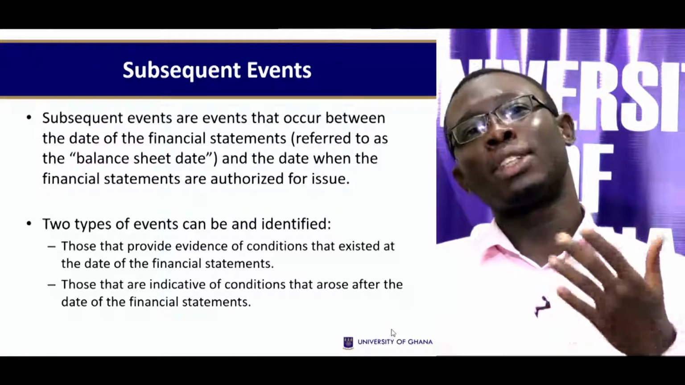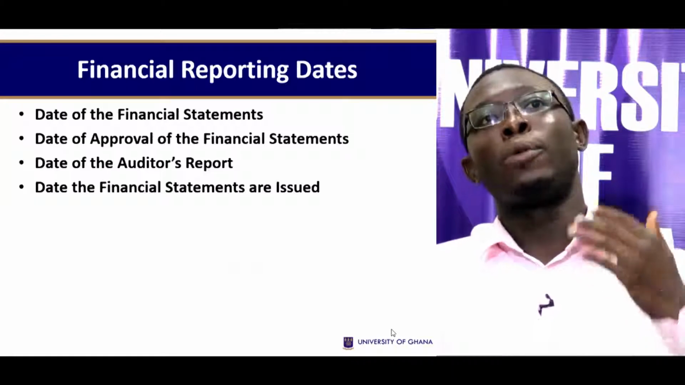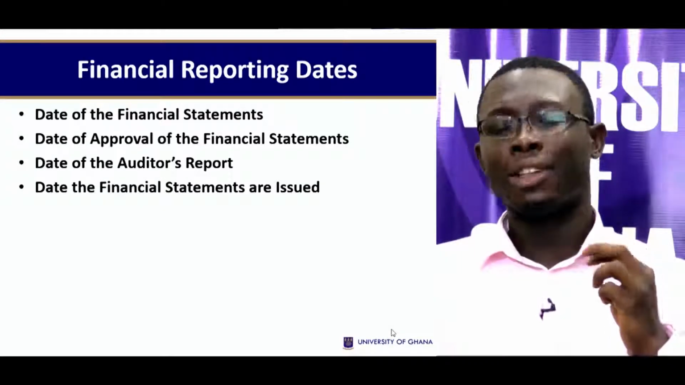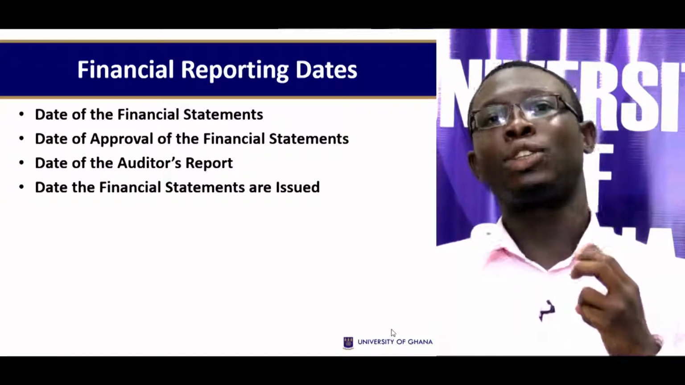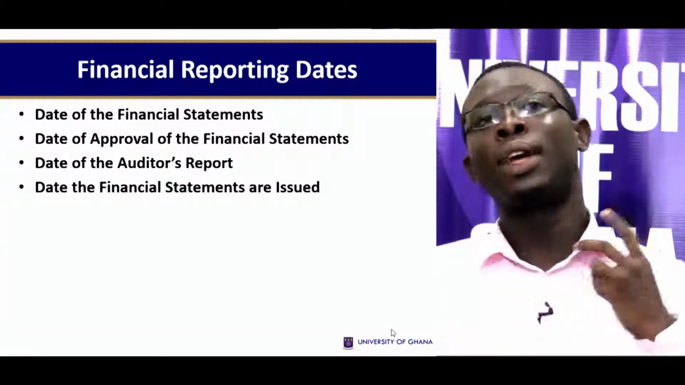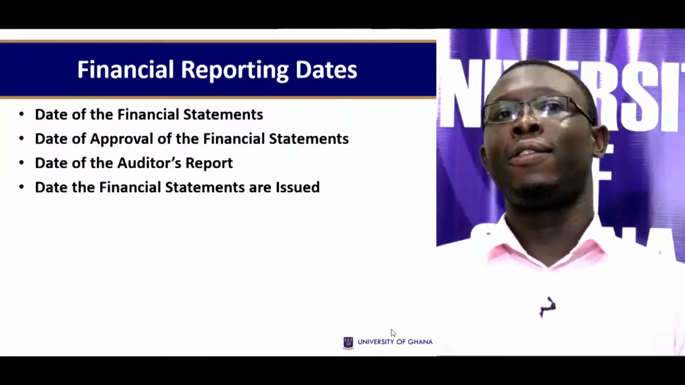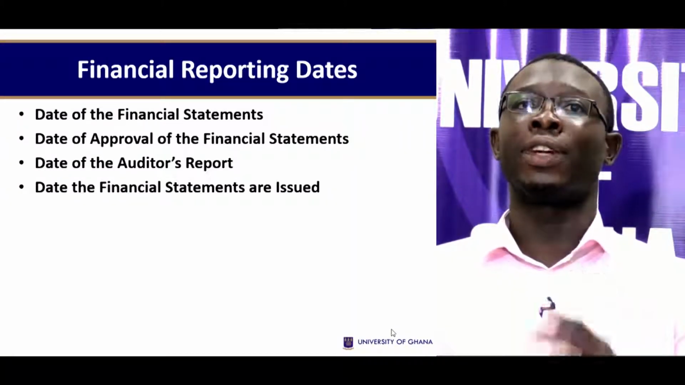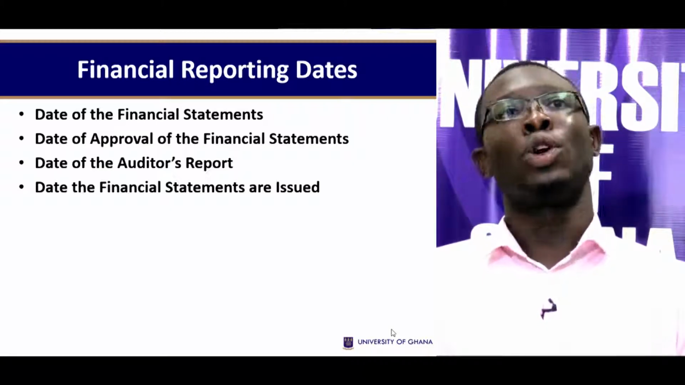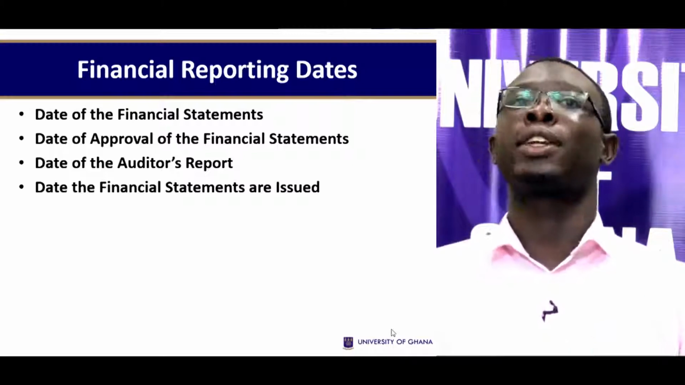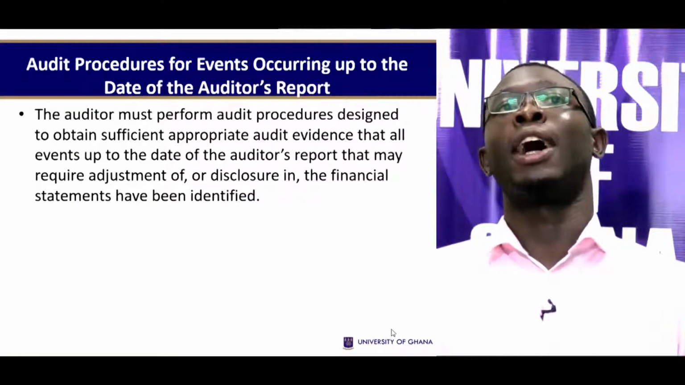So to be able to understand these two events properly, we're going to group the reporting dates of financial statement. 1, date of the financial statement. 2, date of approval of the financial statement. 3, date of auditor's report. And 4, the date the financial statements are issued. So we have the date of financial statement, the date of approval of the financial statement, date of auditor's report, and date the financial statements are issued.